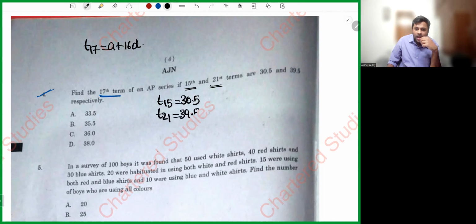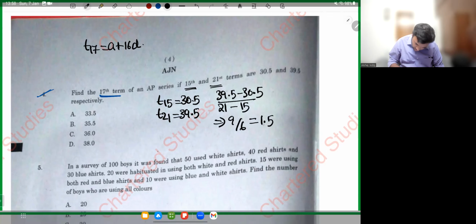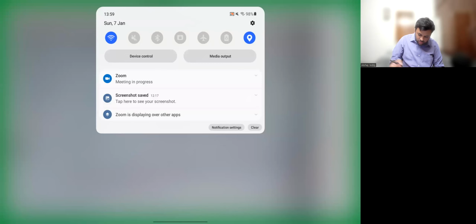I hope, my dear friends, you know how to calculate the common difference: difference between values divided by difference between terms. 39.5 minus 30.5 whole divided by 21 minus 15. Let's do this. 39.5 minus 30.5 is 9. 21 minus 15 is 6. So 9 divided by 6, we have 1.5. So the common difference is simply equal to 1.5.